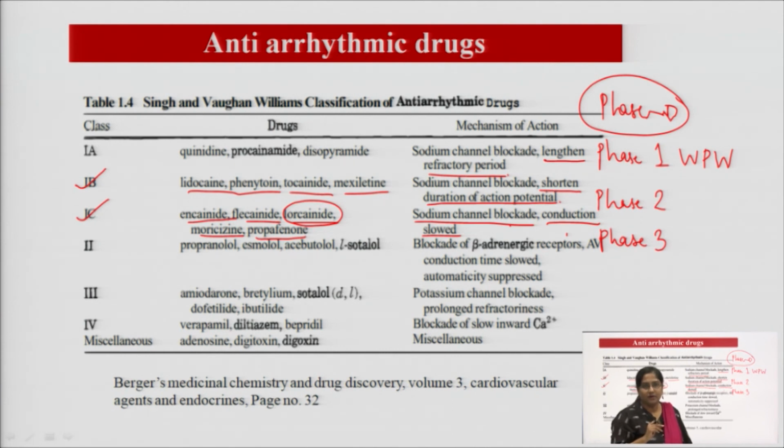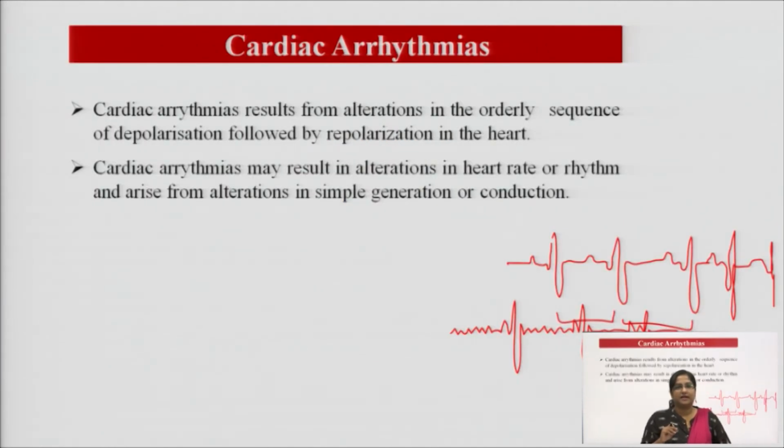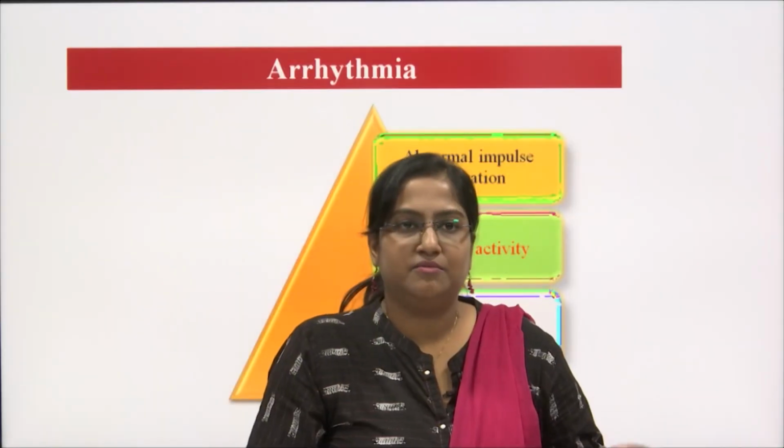Let us see once again what we discussed. Cardiac arrhythmias are diseases in which we can see these types of problems: tachycardia, bradycardia, atrial fibrillation and ventricular fibrillation, atrial fluttering, ventricular fluttering and arrhythmias.